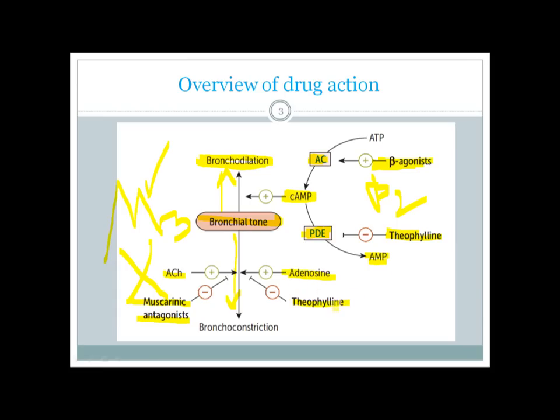So you see, theophylline has two mechanisms. One is it inhibits the phosphodiesterase enzyme, thereby increasing the cyclic AMP concentration, and also theophylline blocks the activity of adenosine. So theophylline stimulates bronchodilation and inhibits bronchoconstriction. Okay, so this is the basic theme you have to carry throughout this lecture, and this is the take-home message from this lecture. Very important to know.